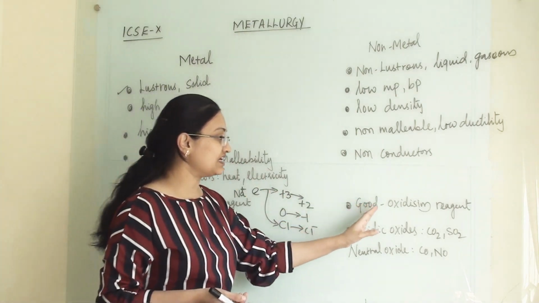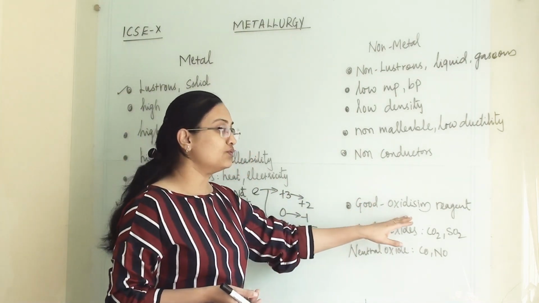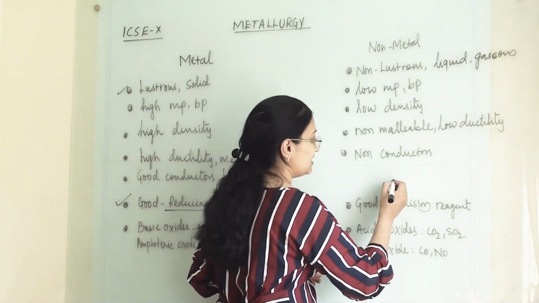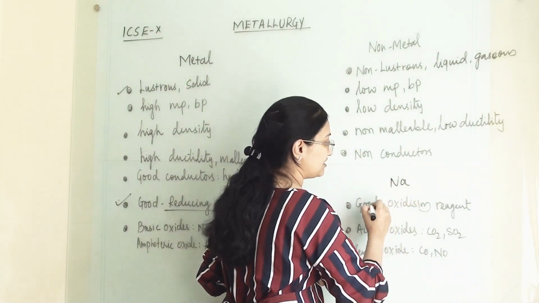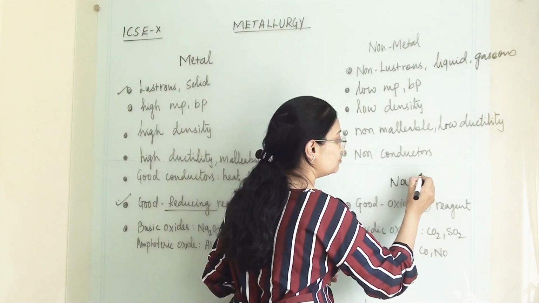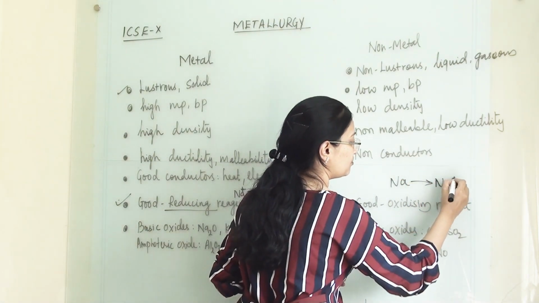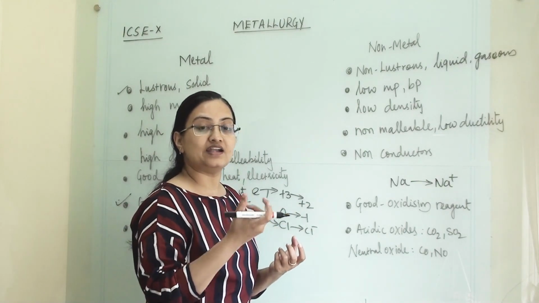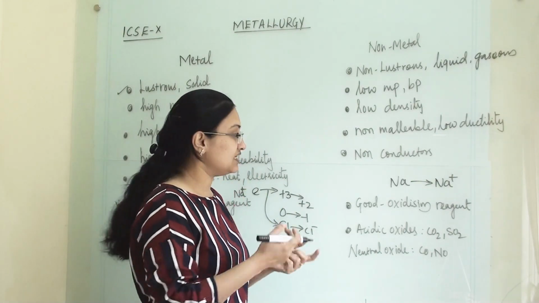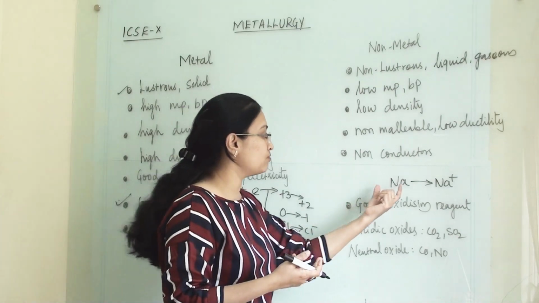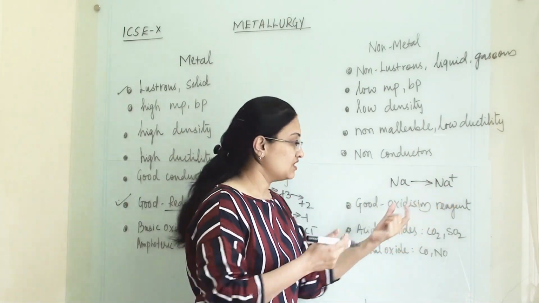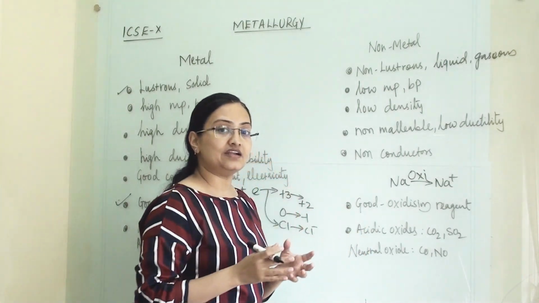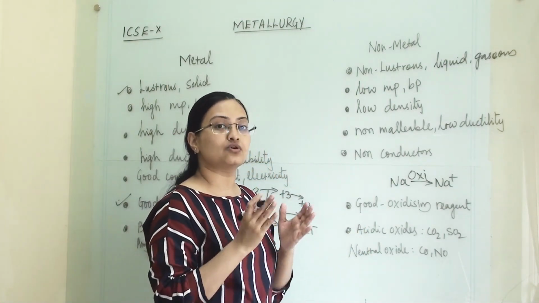Now this is exactly opposite: non-metals are good oxidizing reagents. What is the meaning of oxidizing? If a sodium atom loses one electron, it forms Na+. Whatever electron it gives up, another atom accepts, helping in a way to form the positive ion. This is oxidation: when any atom loses an electron, that is oxidation.